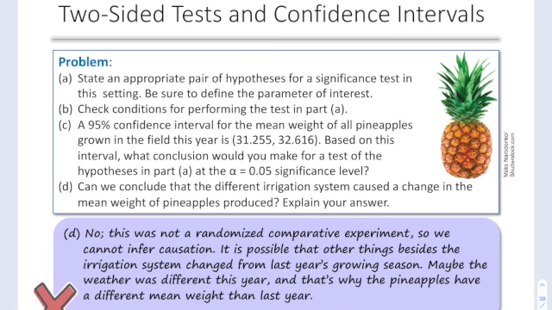So part D is, can we conclude that the different irrigation system caused a change in the mean weight? No. This is not a randomized comparative experiment. Remember, we can only use cause and effect when we have a randomized experiment. So we cannot infer causation. It is possible that other things besides the irrigation system changed from last year's growing season. Maybe the weather was different, and that's why the pineapples have a different weight.